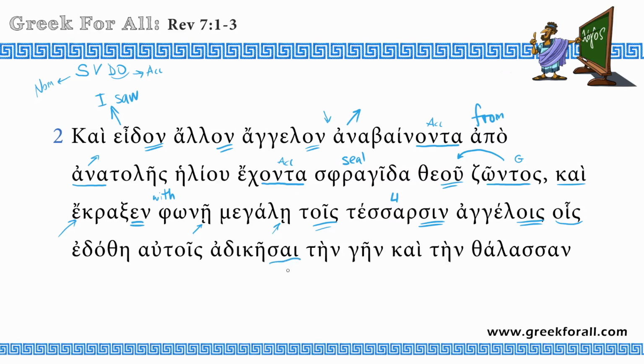Adikesai, this is the infinitive ending. So to harm, from adikeo, to harm. So it was given to them to harm. Tengen, the earth. Again, we see accusative, direct object of this verb. To harm the earth and the sea. All right, so let's jump quickly to verse number 3.